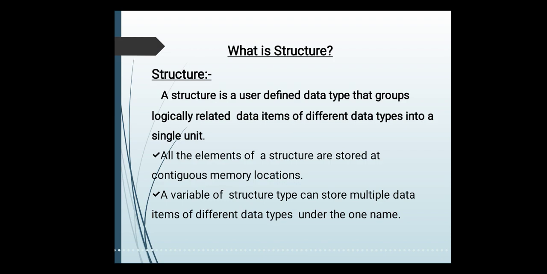But if I want to create a list which consists of different types of data. For example, if I want to store the student's record, in the student's data there is a roll number of student, the name of student, then address of student, his division, then you can store the different subject scores of that student. In this way you want to store all this information in the student database.